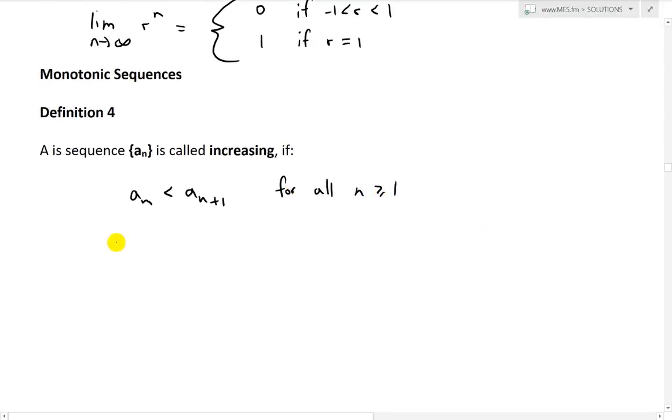For example, a_1 is less than a_2, which is less than a_3, which is less than a_4, and so on. In other words, this is increasing, so these are getting bigger and bigger.